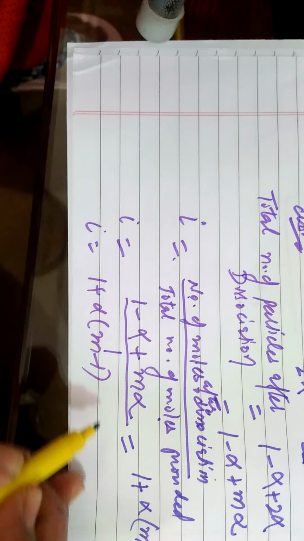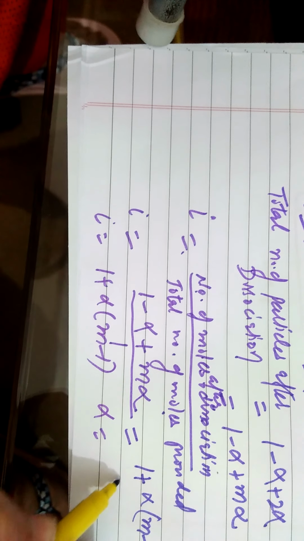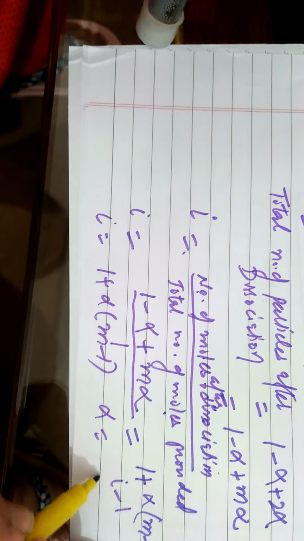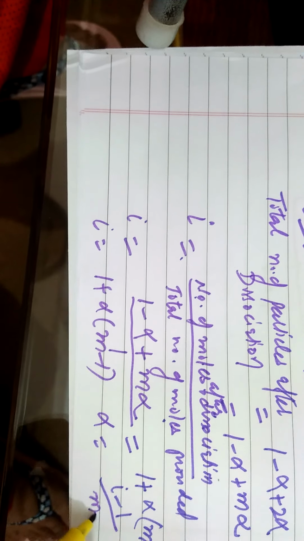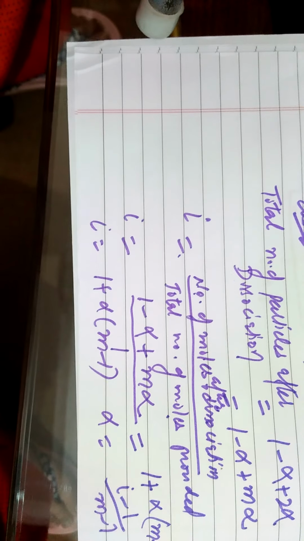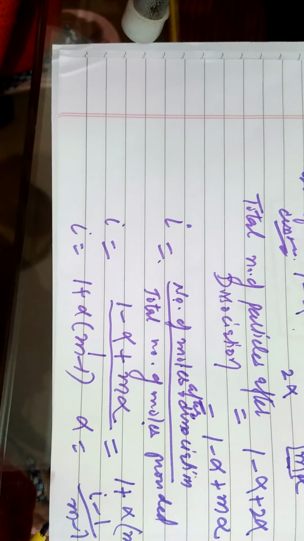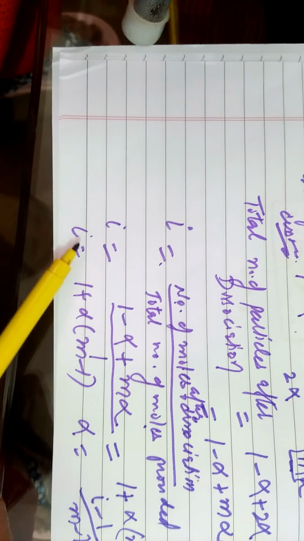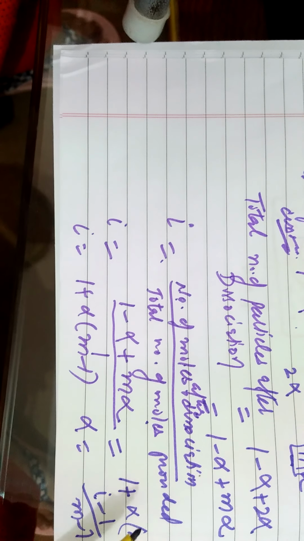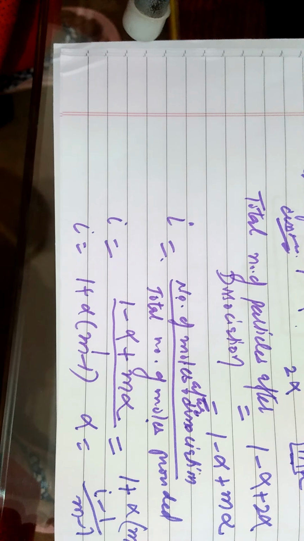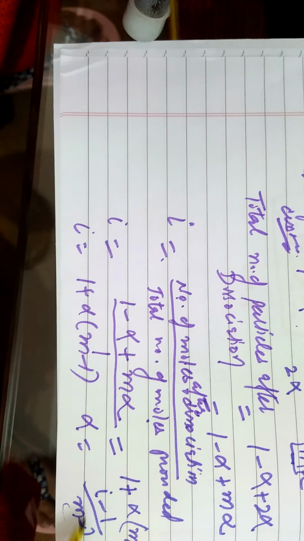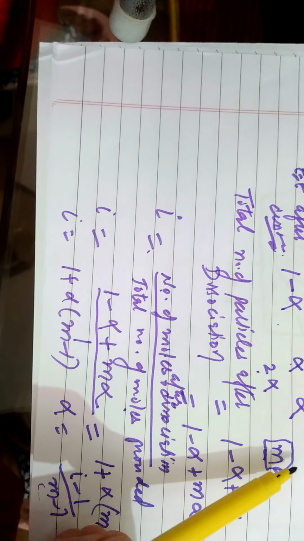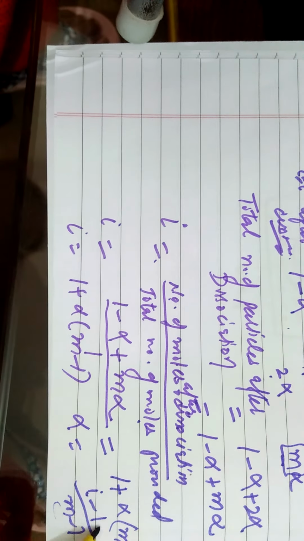Now what will be the value of alpha? It will be equal to iota minus 1, since the 1 goes to the other side and becomes minus, divided by m minus 1. That is so simple. Iota is the van't Hoff factor, right? If alpha is given, you can calculate iota, or if iota is given and they are asking about alpha, you can calculate alpha. m is the number of particles after dissociation, for example 2, or more than 2 particles, right? So alpha is iota minus 1 divided